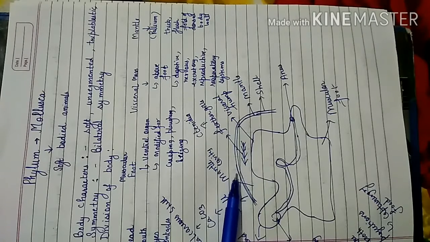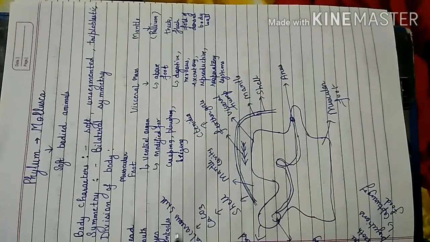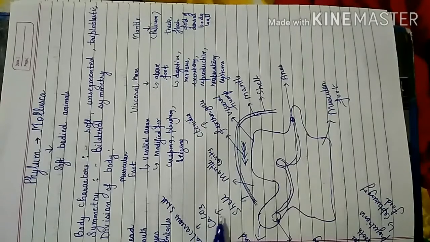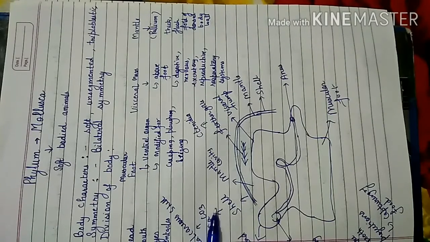Then the mantle secretes a shell. This shell is hard and brittle. This is the shell which is present above the mantle. This shell is secreted by the mantle and it is made up of calcium carbonate. Therefore, it is a calcareous shell. So if a shell is present, then it will be secreted by the mantle.